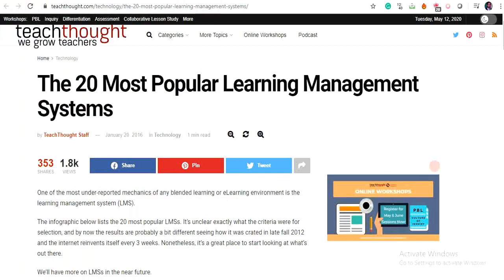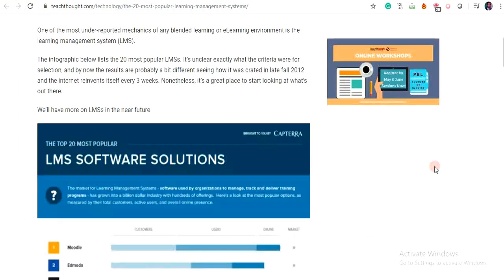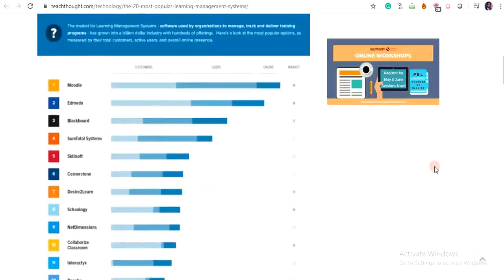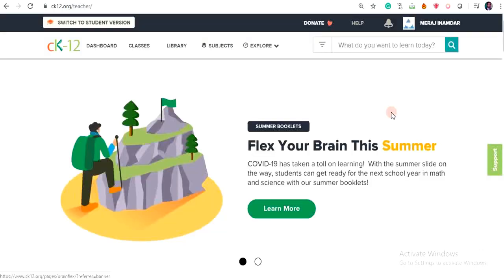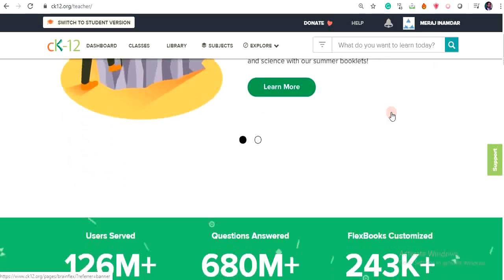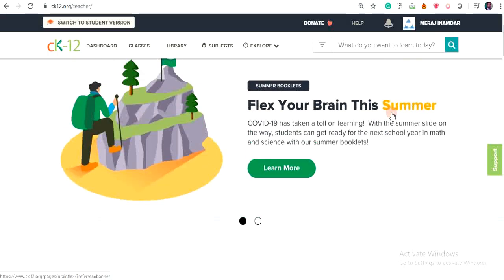Hello everyone. There are a number of learning management system software available. Moodle is one of them, but I want to introduce you to one very interactive and interesting LMS, and this LMS is ck12.org. The basic difference between CK12 and Moodle is that CK12 provides readily available resources like quizzes, various simulations and exercise assignments. Another advantage of CK12 is that it is very interactive, very interesting.